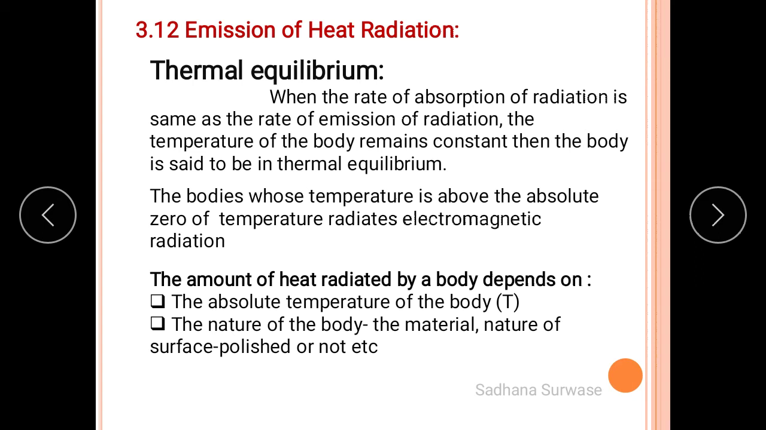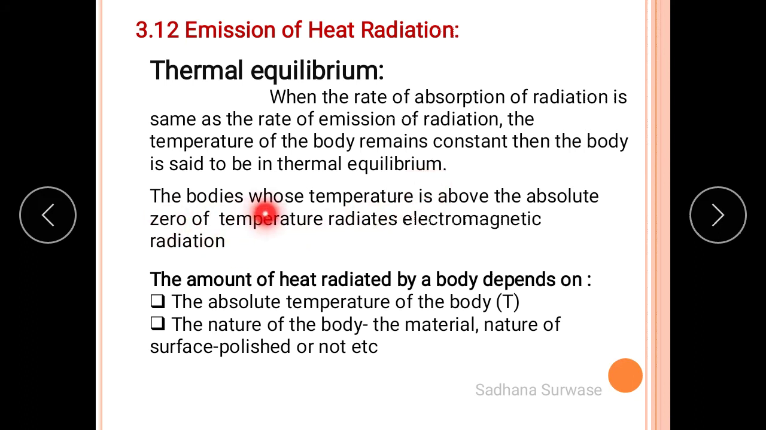The body itself radiates, so that's why there is a decrease in the temperature of the body. And similarly, if the body radiates more radiations than it absorbs, its temperature also decreases. Then what is thermal equilibrium? See, when the rate of absorption of radiation is the same as the rate of emission of radiation, the temperature of the body remains constant, and then we say that the body is in thermal equilibrium.